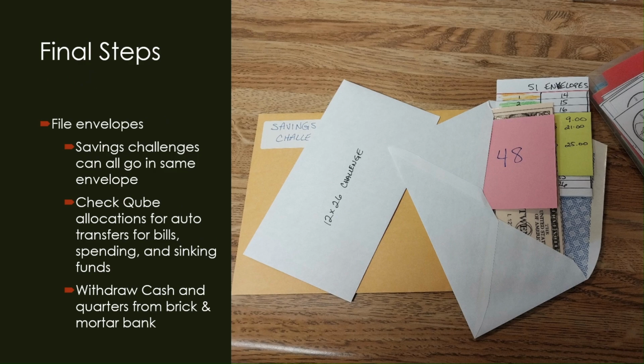So my final steps also include checking my Qube allocations for auto transfers for my bills and spending and sinking funds. That's how I'd found that there might be a discrepancy in my Discover payment. So I did find that, and I made the change. And then at this point, I will also plan to withdraw cash and quarters for laundry from the bank, the brick and mortar bank. And then after I do that, I'm completely done with the planning stages for this entire paycheck.